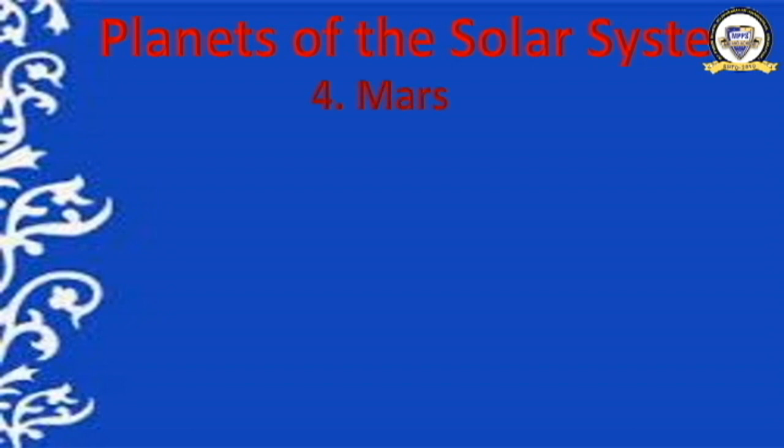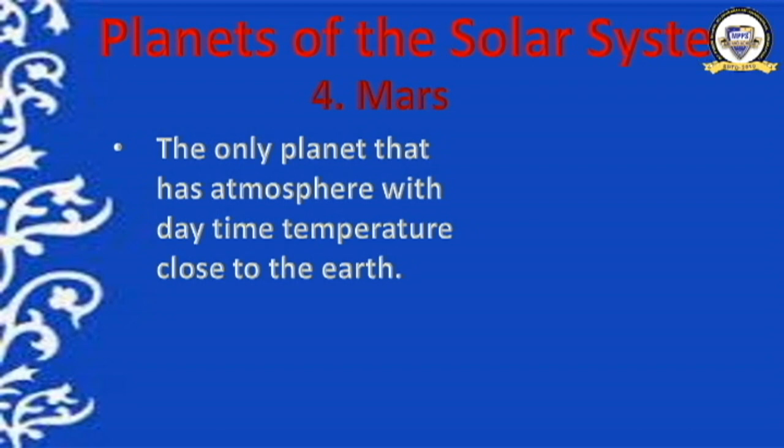Moving ahead to the next one. What is the next planet? It is Mars, the fourth planet from the sun and the only planet that has an atmosphere with daytime temperature close to the Earth. It is the only planet in the solar system which has some similarity with the Earth. What is that similarity? It has an atmosphere and it has daytime temperature nearer to that of the Earth. That is common for Earth and Mars.